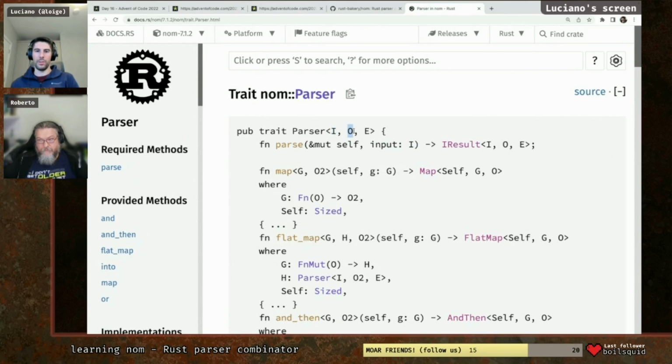Then you have output, which is, for that particular parser, what kind of objects, what kind of structs is it going to produce? And then error: if it fails, what kind of errors are you going to return? Okay, thank you. Then you can implement this trait on tuples or whatever you want. Yeah.